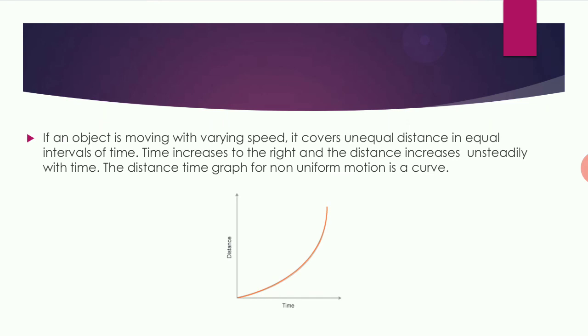Last, if an object is moving with different speeds, like in 5 minutes 5 kilometers, after 5 minutes again 7 kilometers, after another 5 minutes 10 kilometers, then time is increasing but the distance is varying. Time increases to the right and distance also increases, but unsteadily with time. Then the distance-time graph is a curve. In this way we represent the distance-time graph of three different cases.